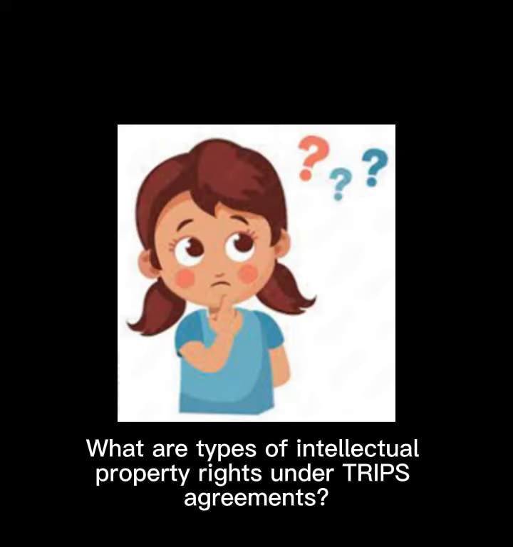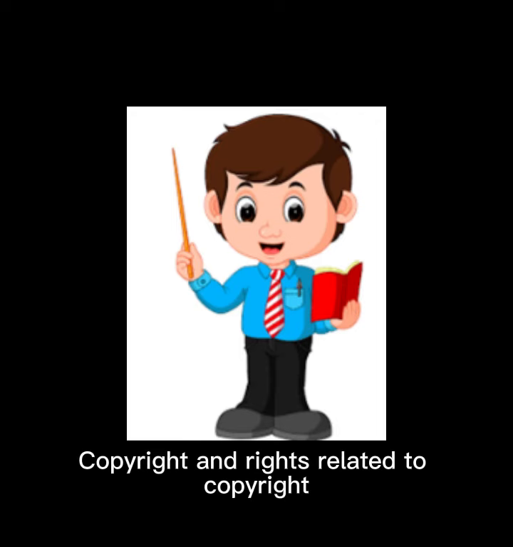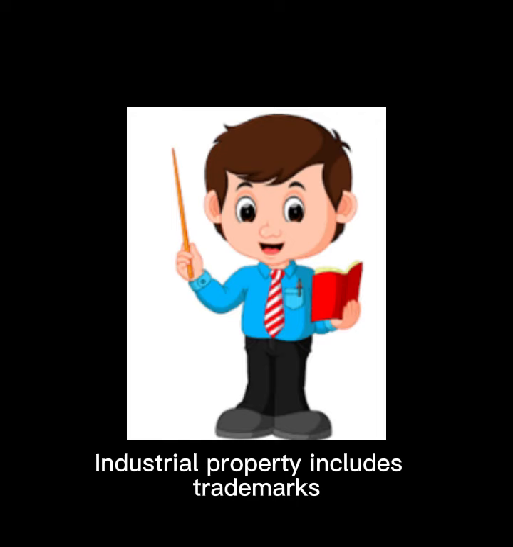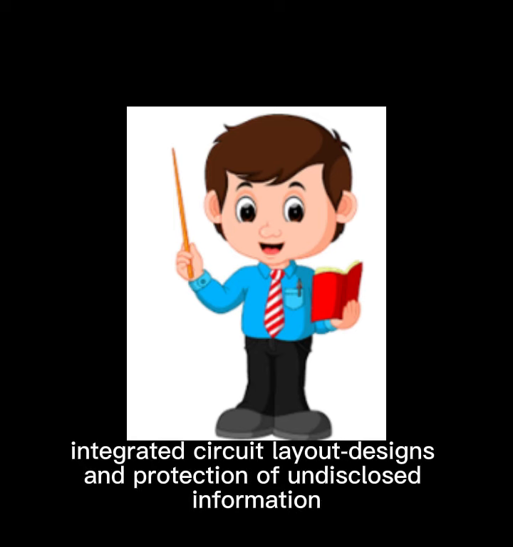What are the types of intellectual property rights under the TRIPS agreement? Intellectual property rights are divided into two main categories: copyright and rights related to copyright, and industrial property, which includes trademarks, geographical indications, industrial designs, patents, integrated circuit layout designs, and protection of undisclosed information.